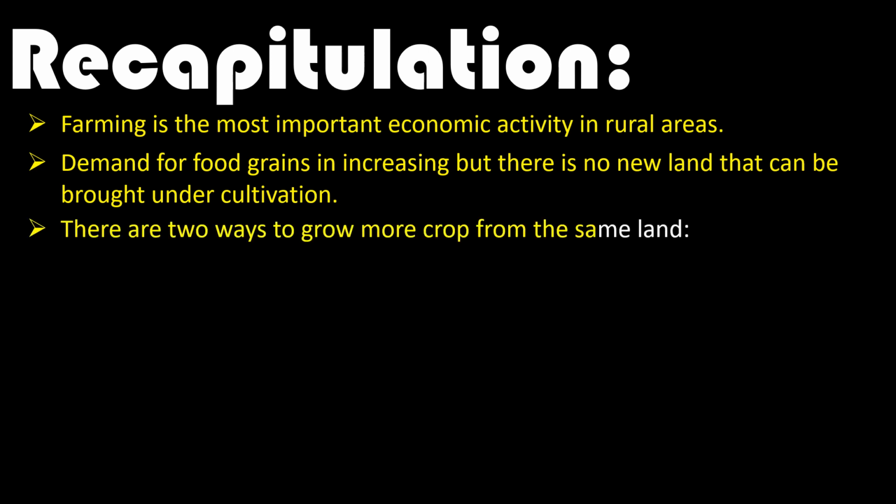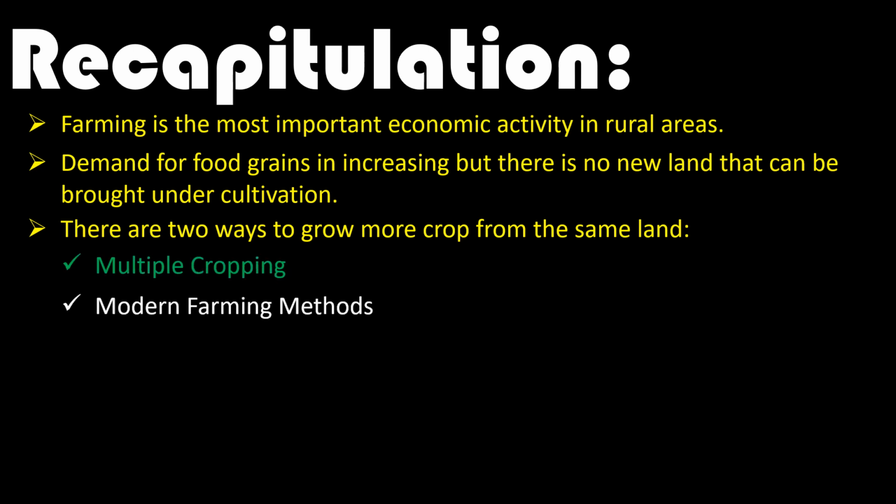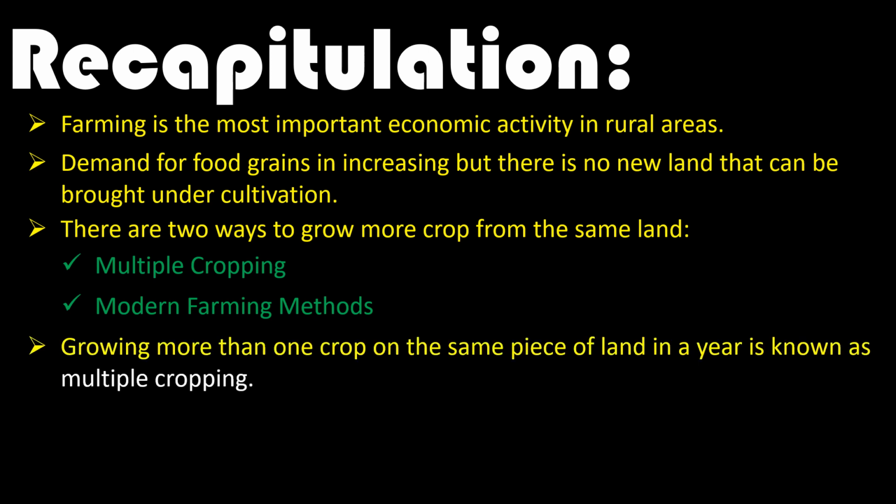So what to do? Farmers tried to find out a technique in which they could grow more from the same land. So is there any such technique? Yes, there are two techniques, multiple cropping and modern farming method. In this video, we have discussed only multiple cropping, not the modern farming method. Now what is multiple cropping? Growing more than one crop on the same piece of land in any single year is known